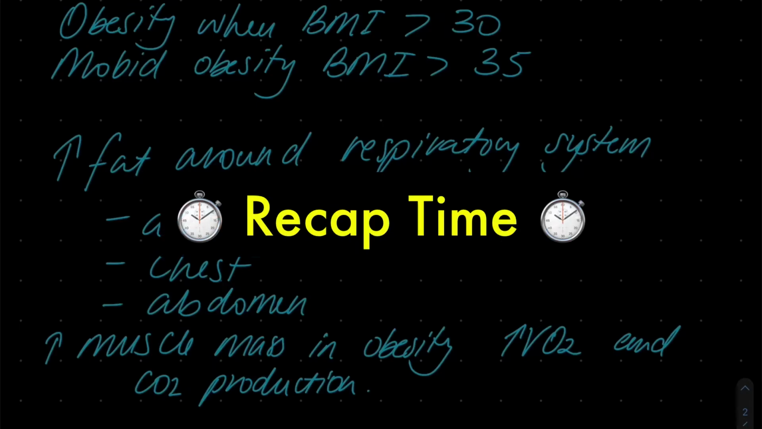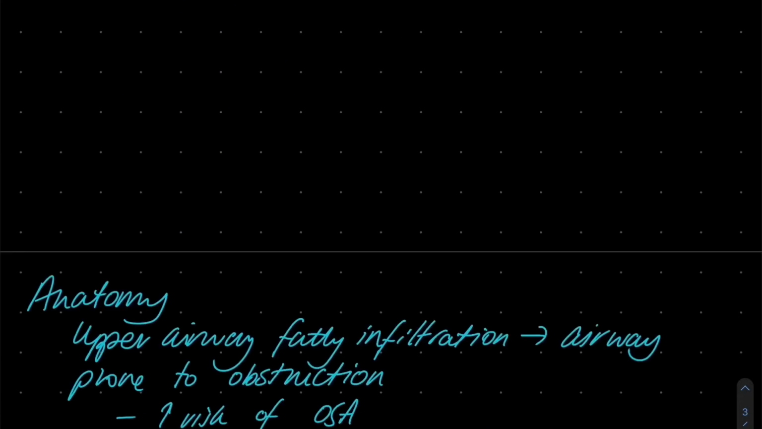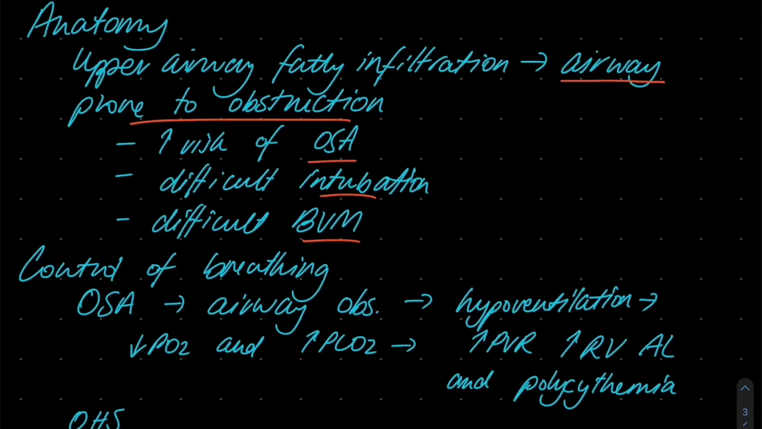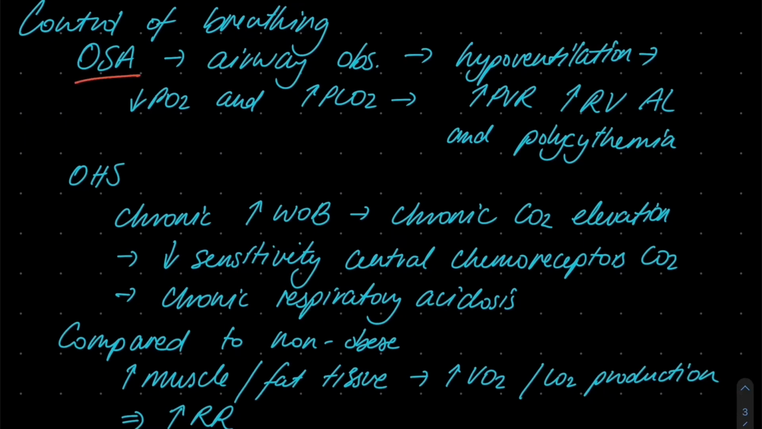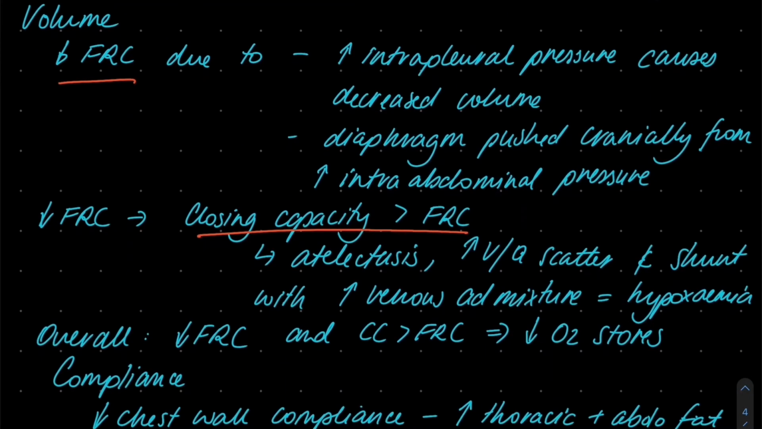Okay, let's recap what we've just learned. In obesity, there is increased fat around the respiratory system, and there is increased muscle mass, which causes higher oxygen consumption and CO2 production. The anatomy is prone to obstruction, with higher risk of obstructive sleep apnea. The control of breathing is altered, with a higher risk of obstructive sleep apnea and obesity hypoventilation syndrome, which is characterized by a decreased central CO2 sensitivity. There is high intrapleural pressure, which causes the fall in functional residual capacity. The functional residual capacity tends to fall below closing capacity, and this contributes to hypoxemia.